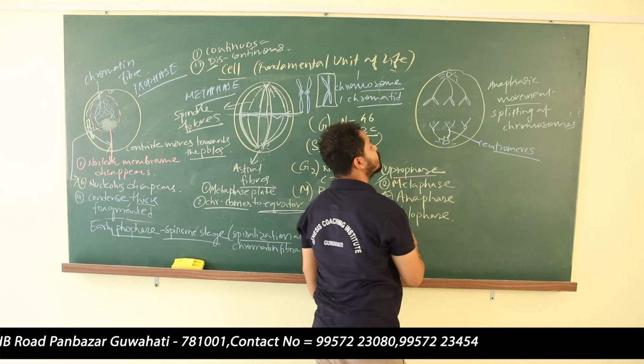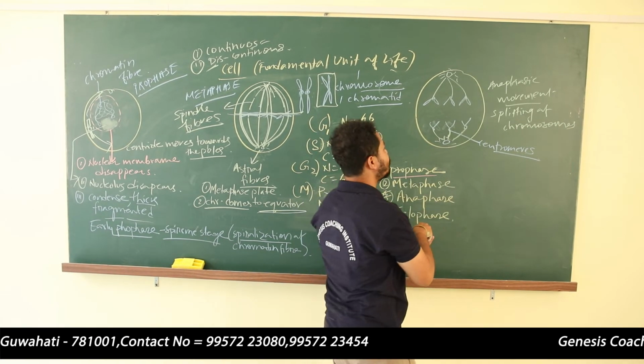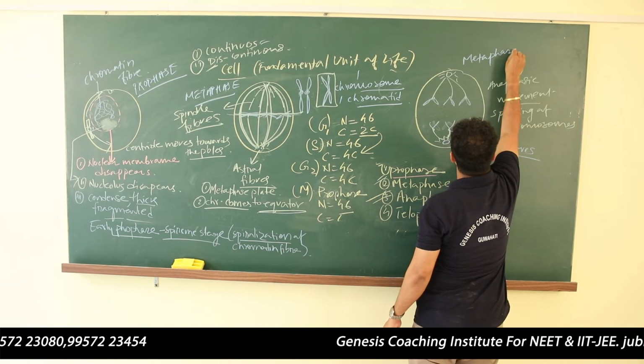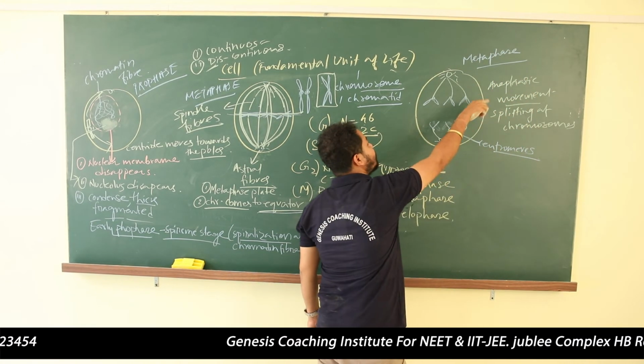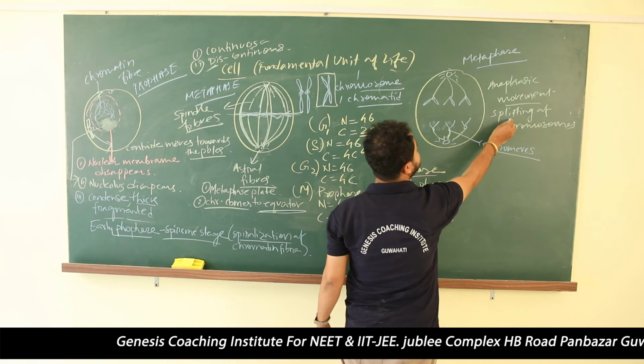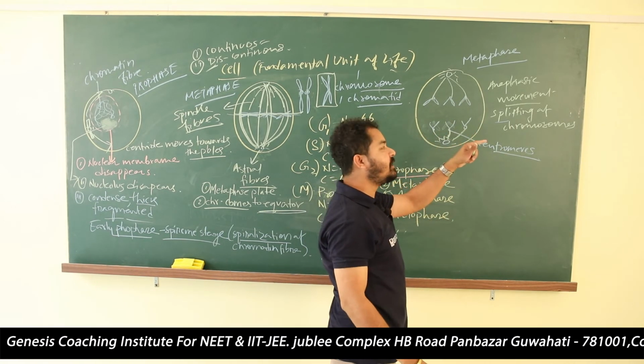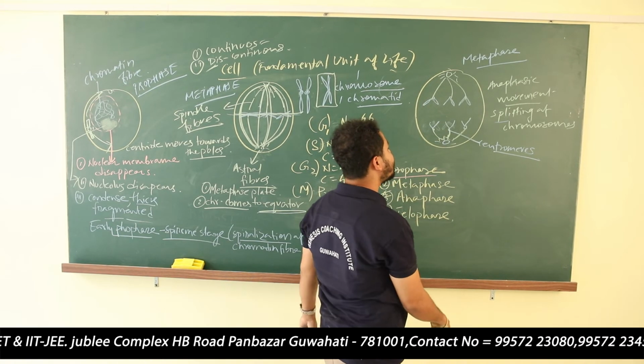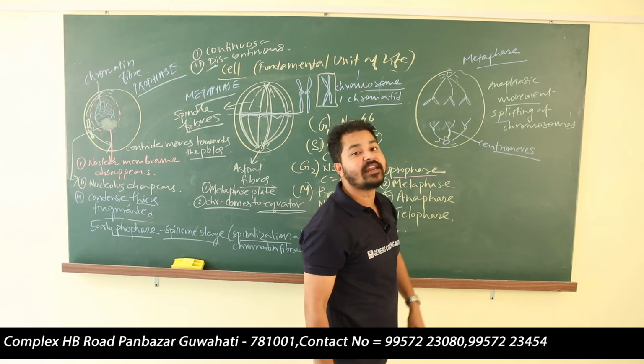In the anaphase stage, with anaphasic movement, you will see splitting of the chromosome. Chromosomes have been separated, and chromatids are moving towards the poles. Are you getting my point? So these are the characteristics of the anaphase.